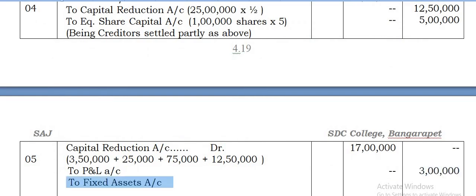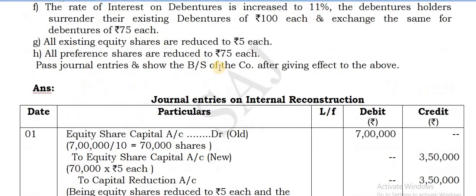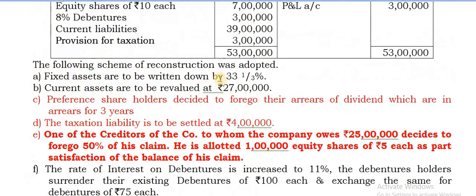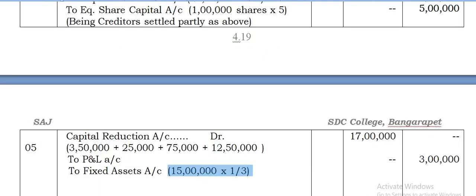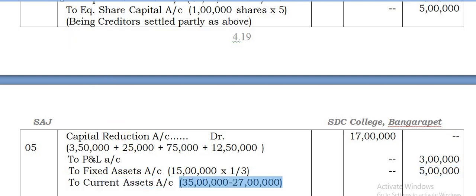To fixed assets, in this 33 1/3%. 33 1/3% is nothing but 1/3 only. At 1/3 you can directly take. Here 15 lakhs into 1/3, so 15 lakhs into 1/3 gives you 5 lakhs. Right? Current assets, only the difference. That is 35 lakhs minus 27 lakhs. You are getting 8 lakhs.